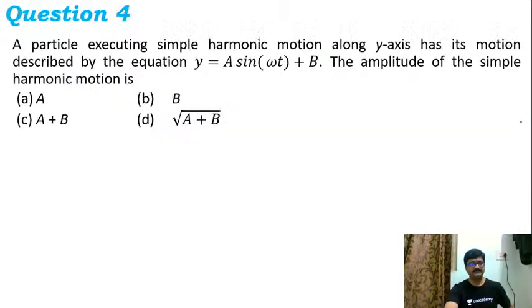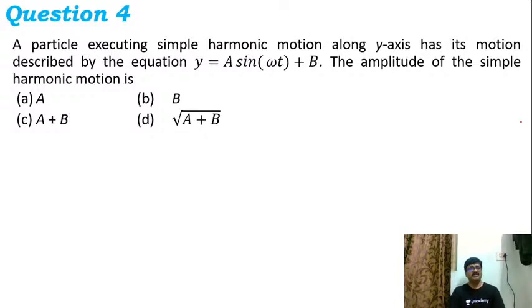Okay. Now let me move on to the fourth question. A particle executing simple harmonic motion along the y-axis has its motion described by y = a sin(ωt + b). The amplitude of the simple harmonic motion is?